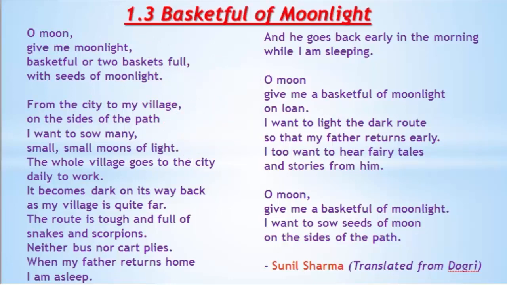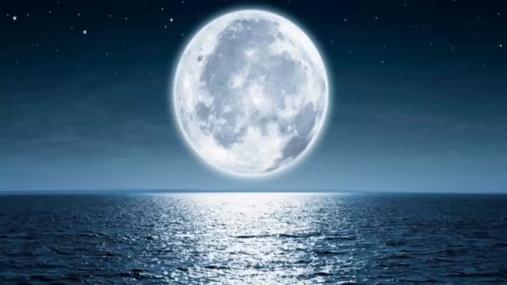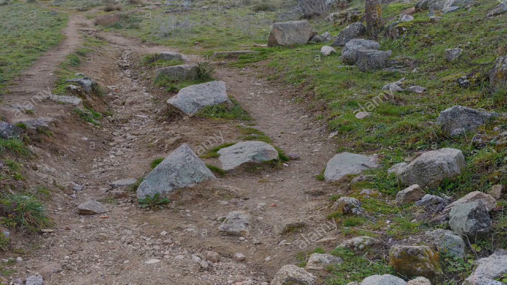And unusual thing number 2 in this poem is its unusual concept. Here in this poem, the child is directly addressing the moon and asking for seeds of moonlight so that he can lighten the path which goes from village to city. It is a very tough road and the child wants to lighten that path.